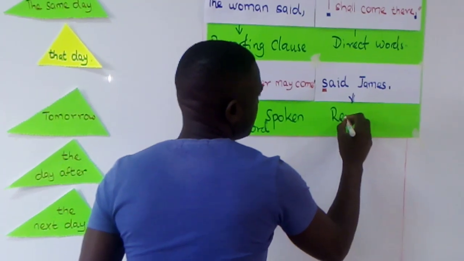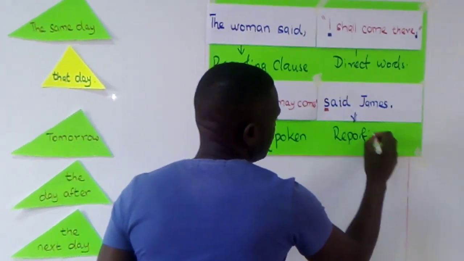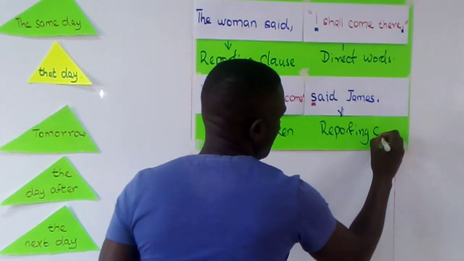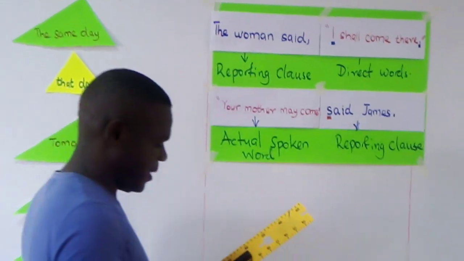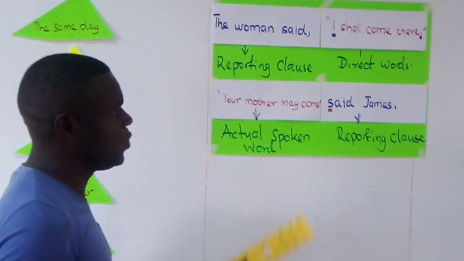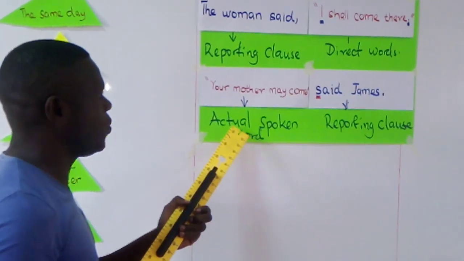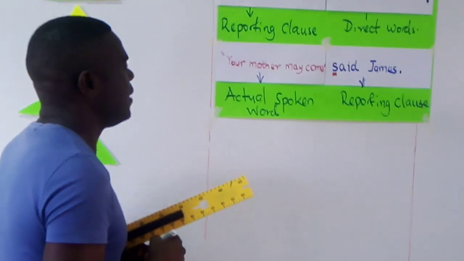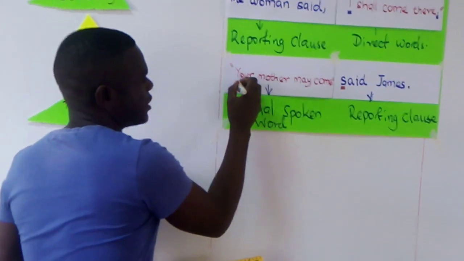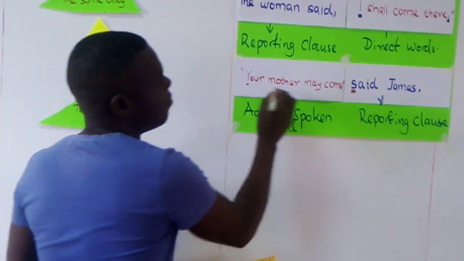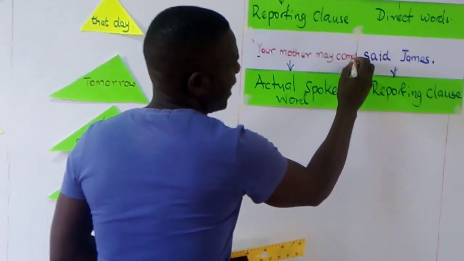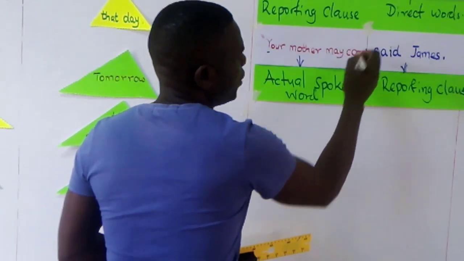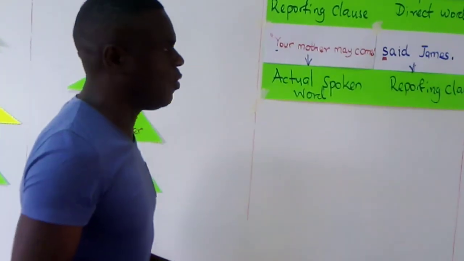Reporting clause, some people call it clause, comes after the actual words. When you begin with the actual words, remember again, the spoken words must start with a capital letter. Your mother may come. Then we put a comma, and then we close with the inverted commas.